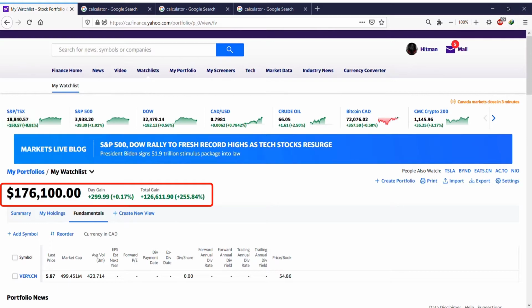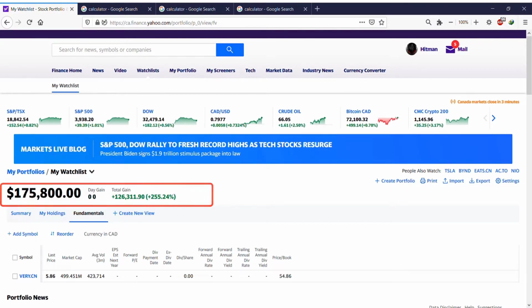It shows my day gain, nearly $300, and the percentage plus 17%. Total gain, here's where you can see your gross total gain without your initial investment. So total gain for me was 126,611, which is less.